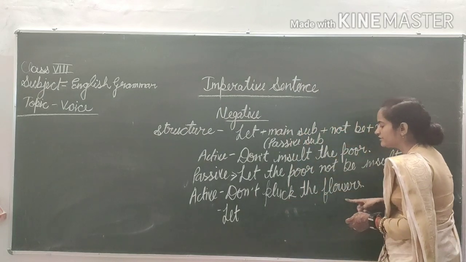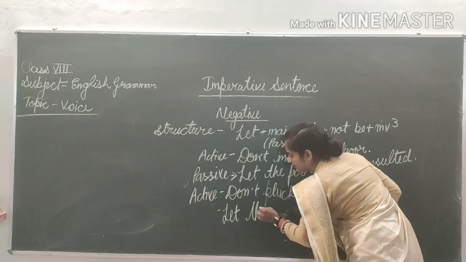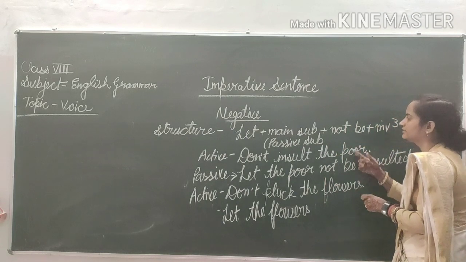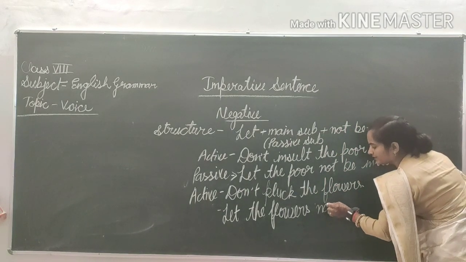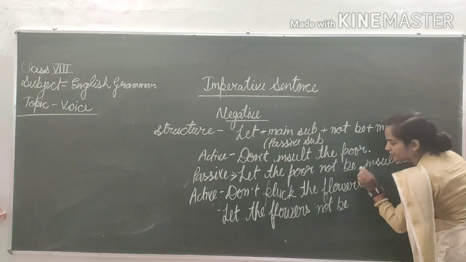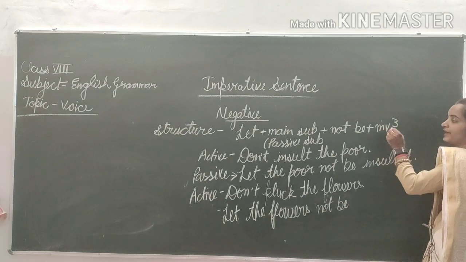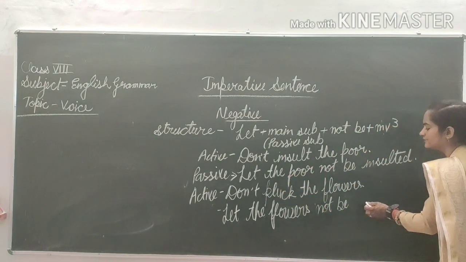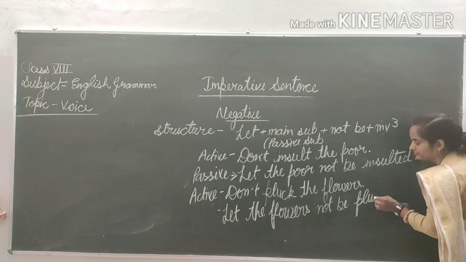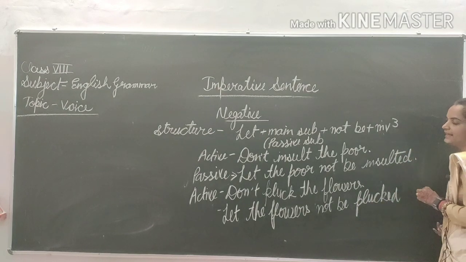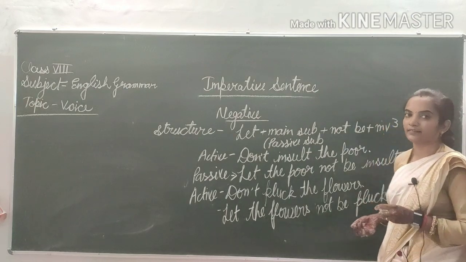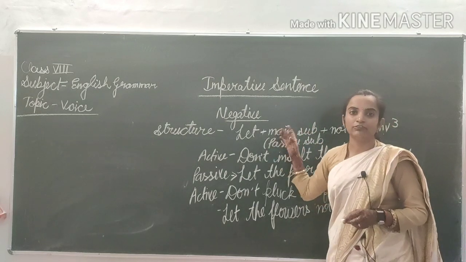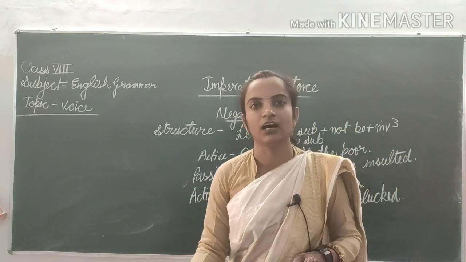The main verb. Main object is flowers. Let the flowers. Then after that, not be. Now MV3. Find out the verb in the sentence. Pluck will be changed into plucked. Let the flowers not be plucked. Now I hope you have understood. You have to learn this structure, and write down in the comment box.